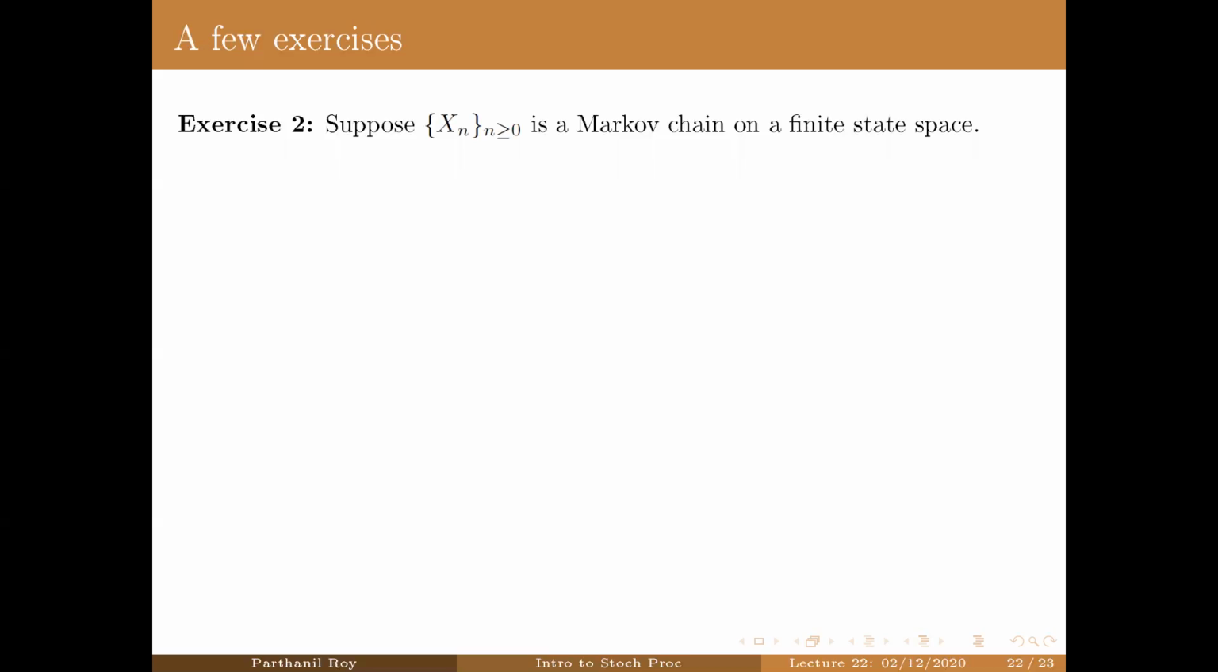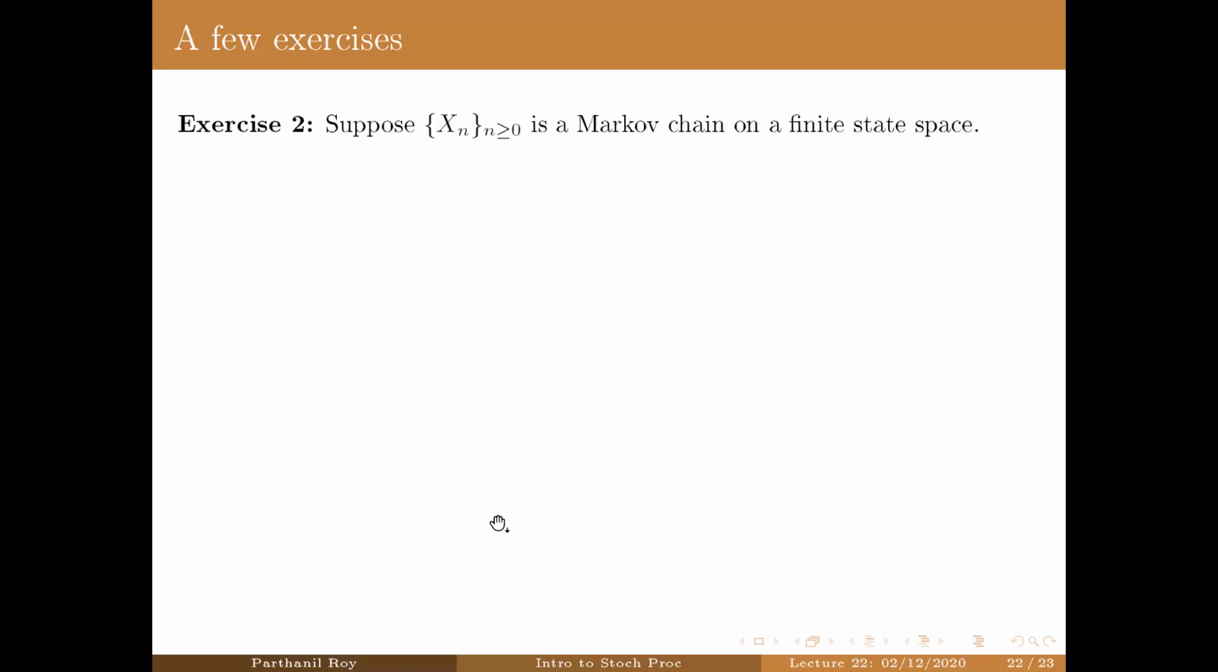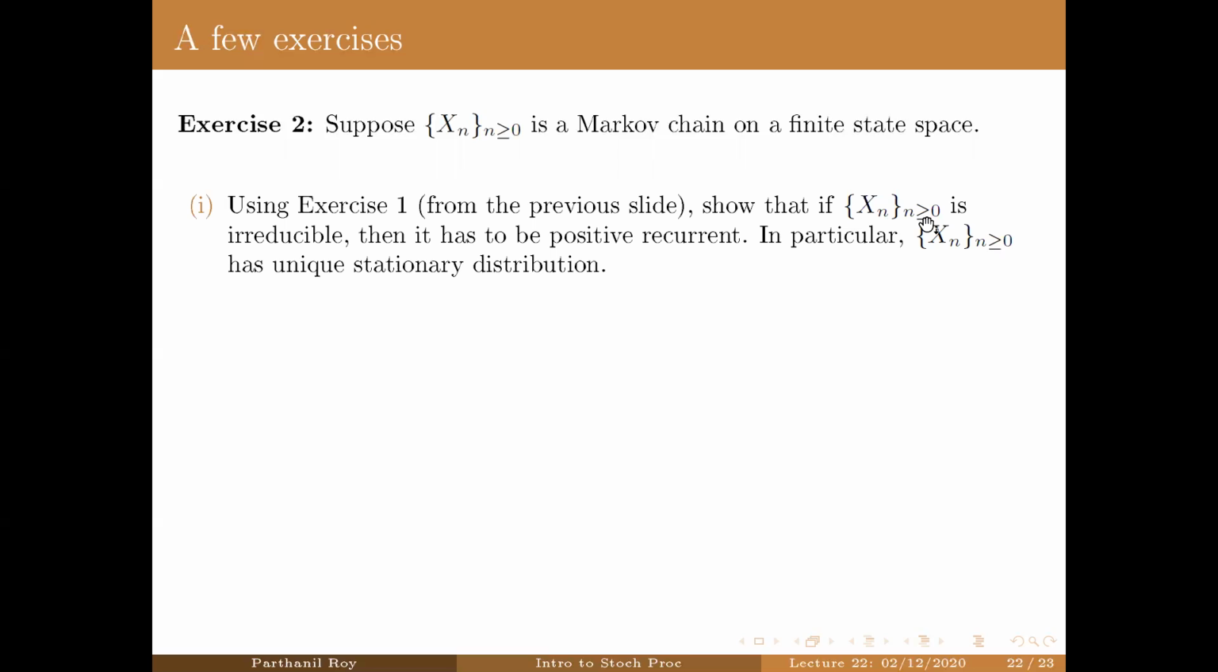Now suppose we take a Markov chain on a finite state space. Using this second part of the first exercise, using this limit to be 0, you can show that if Xn is an irreducible Markov chain on a finite state space, then it has to be positive recurrent. In particular, if it's irreducible and positive recurrent, then it has a unique stationary distribution. So what this says is that any irreducible finite state space Markov chain has a unique stationary distribution.